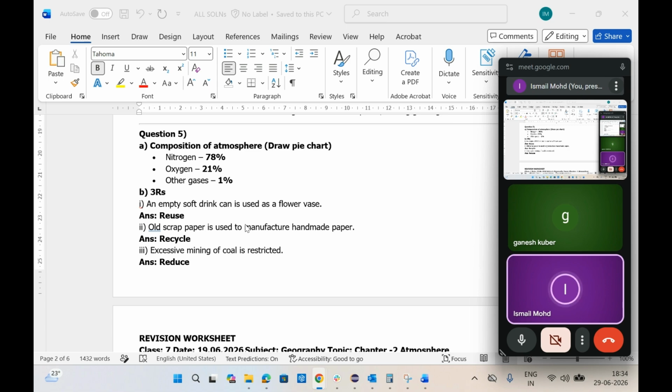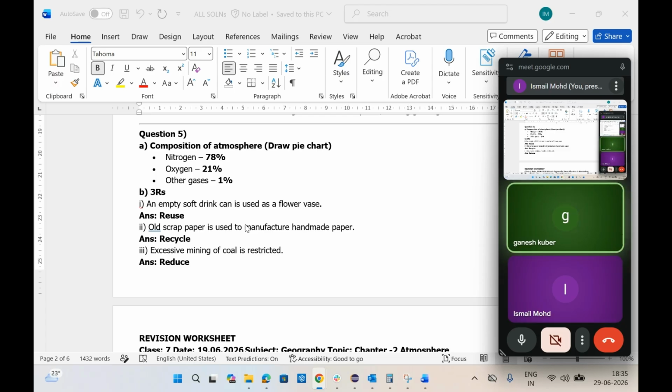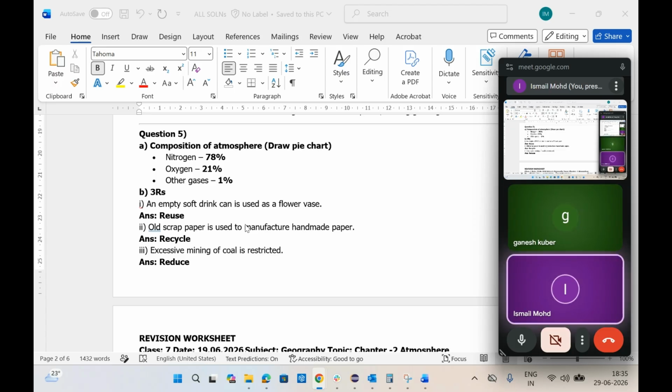They have given some examples. You have to say which one is reuse, reduce, and recycle. First, they told: an empty soft drink can is used as a flower vase. Which one does it represent? It's a reuse.